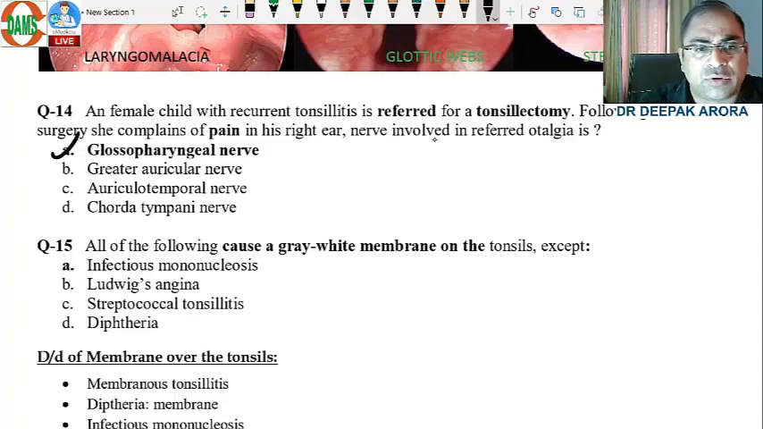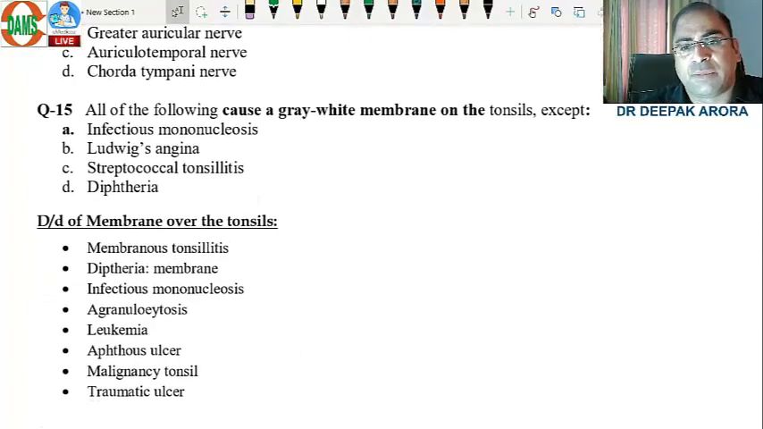Clear? Coming to the next one: all of the following cause a gray white membrane of the tonsil. Again, one of the simplest MCQs, beta. They try to confuse you between Vincent angina and Ludwig angina. Ludwig angina is a submandibular abscess. There is a swelling below the chin.